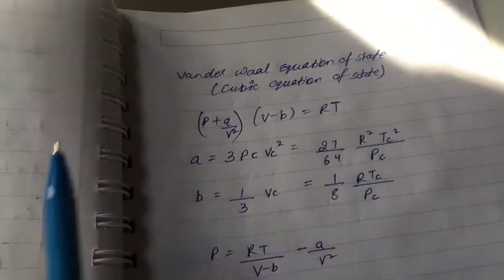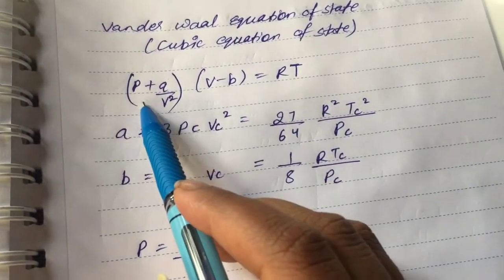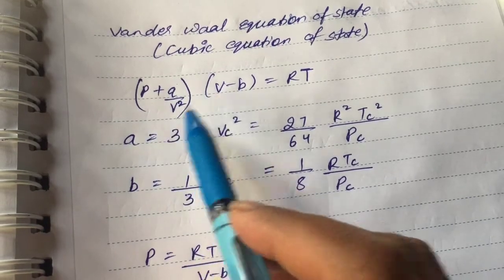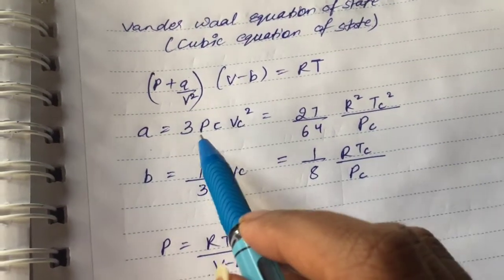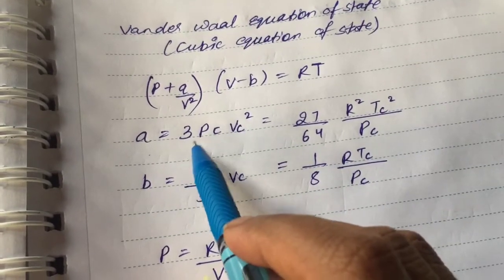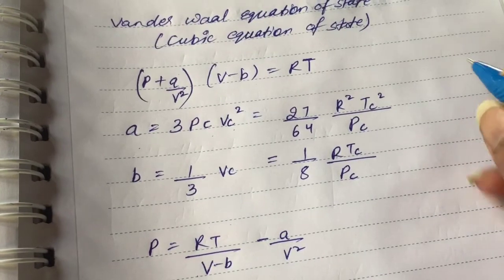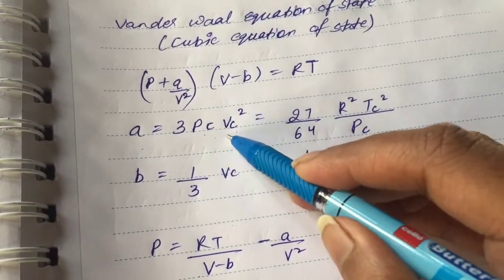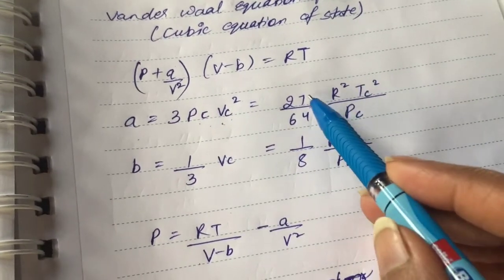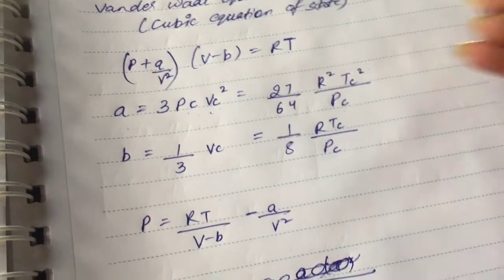Next we have the van der Waals equation of state, also called the cubic equation of state. We know the van der Waals equation is (P plus a by V square) into (V minus b) is equal to RT, and a is equal to 3 PC VC square, where PC and VC are pressure at critical point and volume at critical point, and it is equal to 27 by 64 R square TC square by PC.